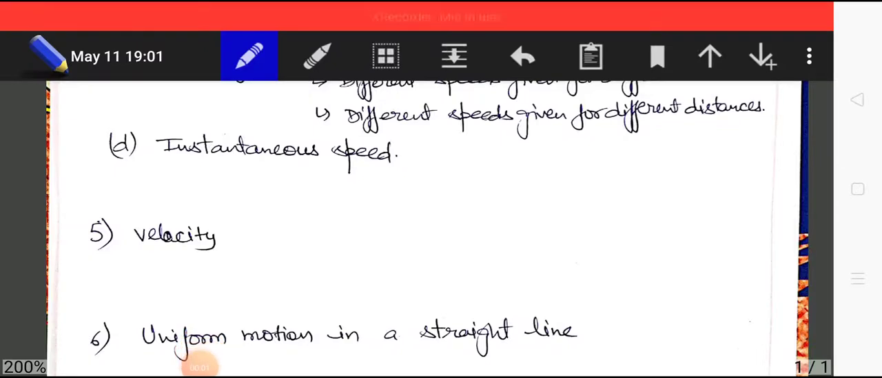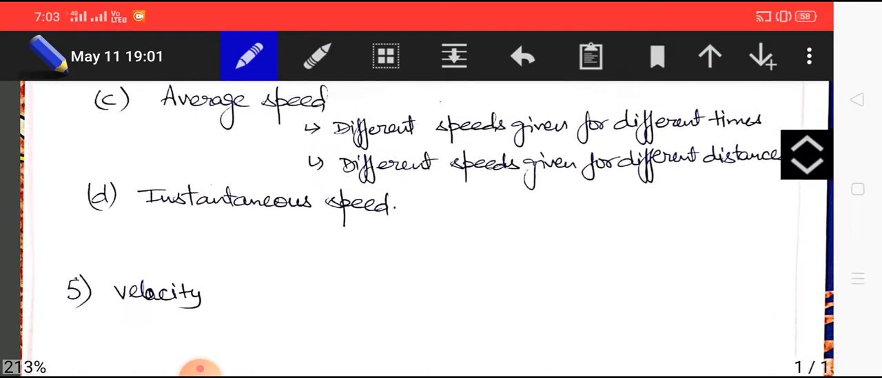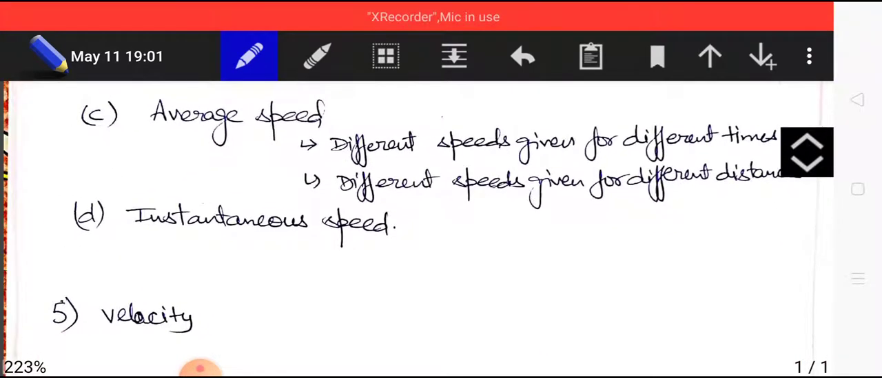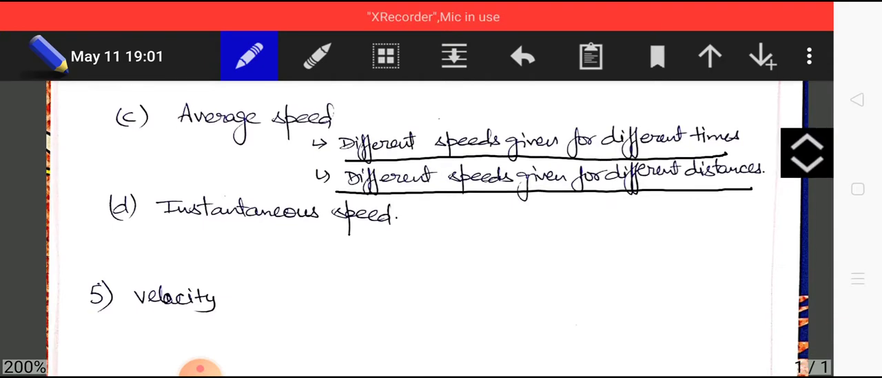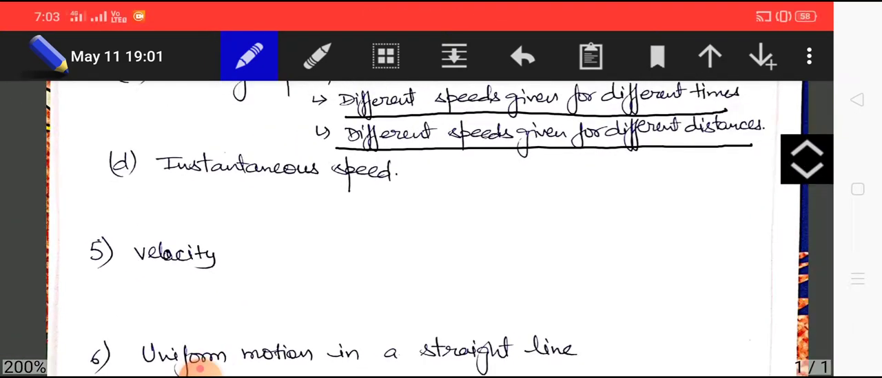Hello dear students. So in the sixth lecture we discussed up to the point of average speed, and we have discussed the two cases when different speeds are given for different times and different speeds are given for different distances. Now the next is instantaneous speed.